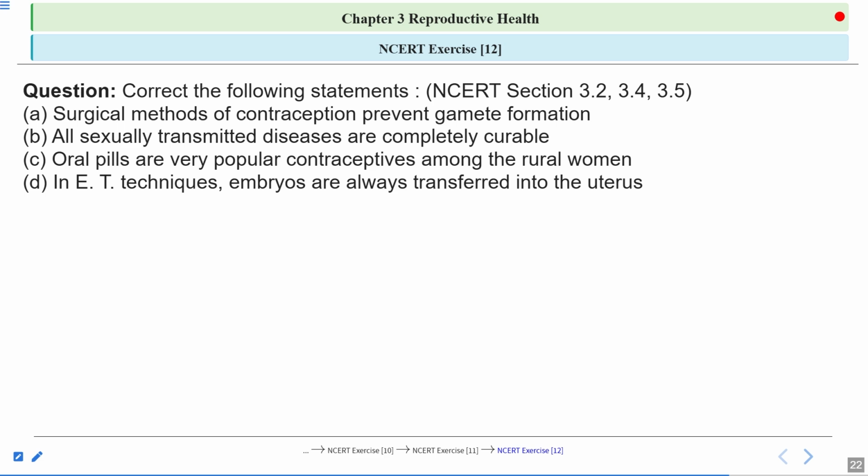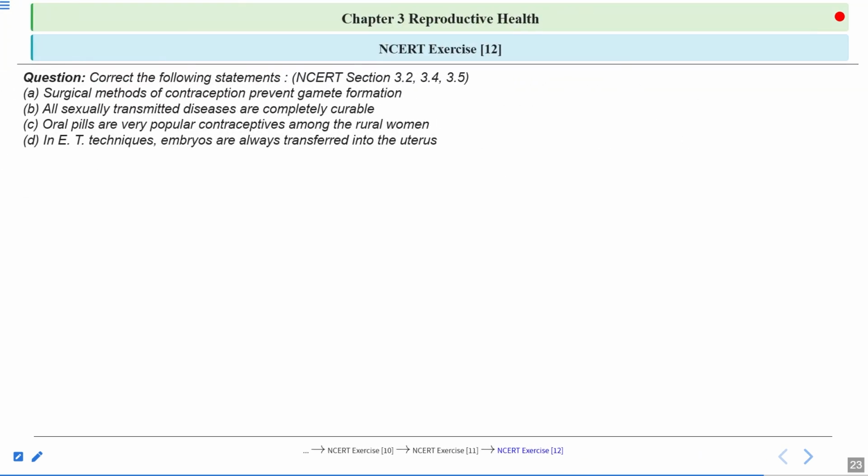Statement B, all sexually transmitted diseases are completely curable. So are all STDs completely curable? Statement C, oral pills are very popular contraceptive among the rural women. And statement D, in embryo transfer techniques, embryos are always transferred into the uterus. So is this statement correct or incorrect? What will be the answer to this question now? Let's have a look at the answer.